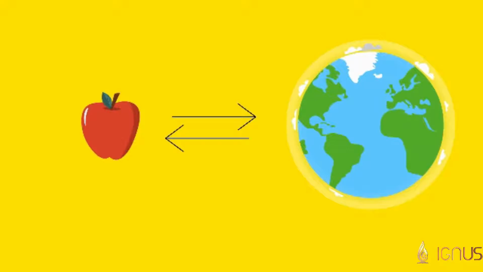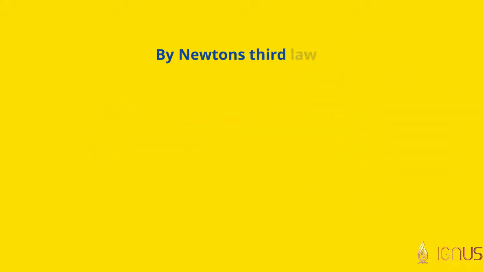Is it the apple attracting the earth or the earth attracting the apple? What do you think? Or maybe both are attracting each other. Let's solve this. By Newton's third law of motion, the apple does attract the earth.